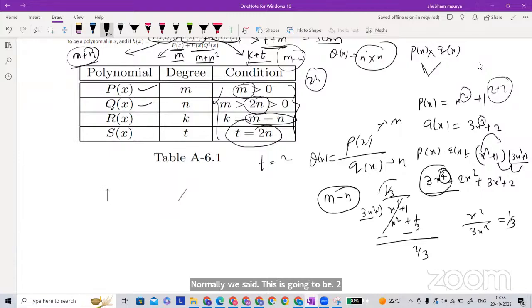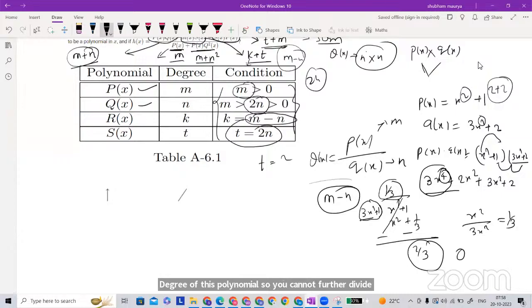So see that the quotient degree is what? Now you cannot divide ahead, because in the remainder, what is the degree of the remainder? 0. The degree of the remainder is 0. So it is not greater than the degree of this polynomial, so you cannot do further division.